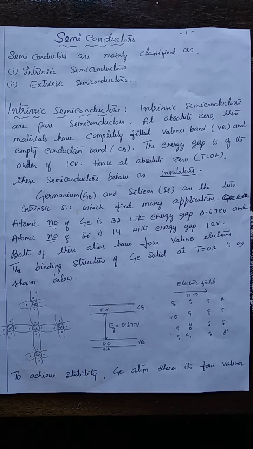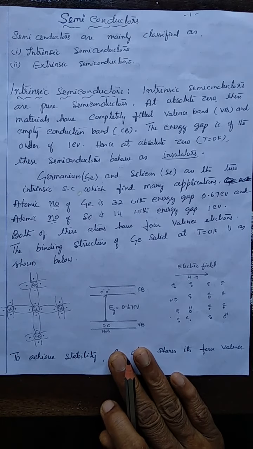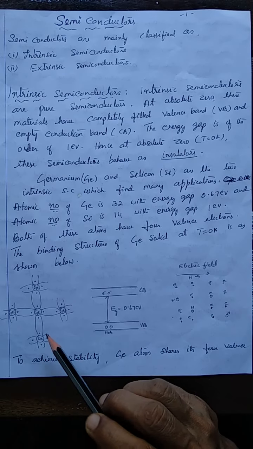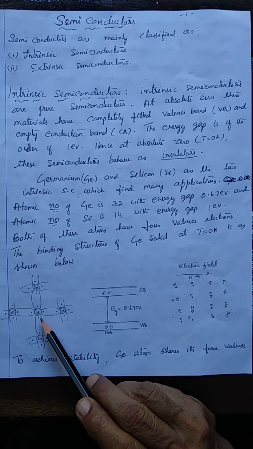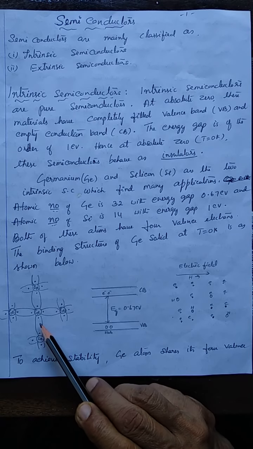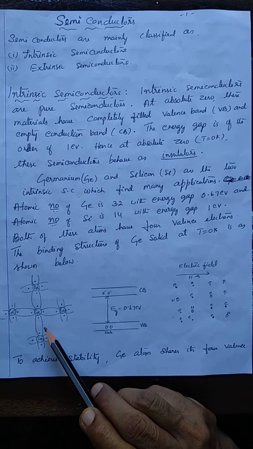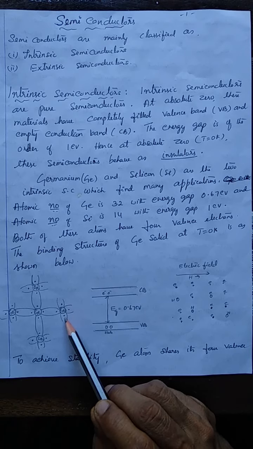And the binding structure of germanium solid is as shown in the figure. At absolute zero, the valence electrons of the germanium atoms form covalent bonds with the electrons of the neighboring atoms.